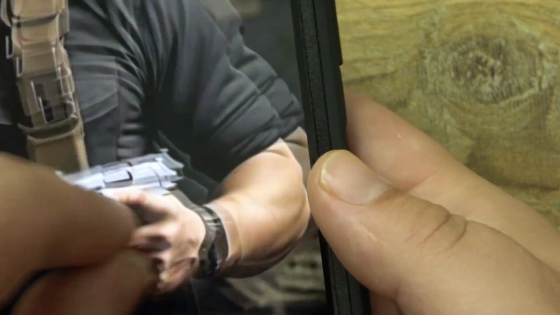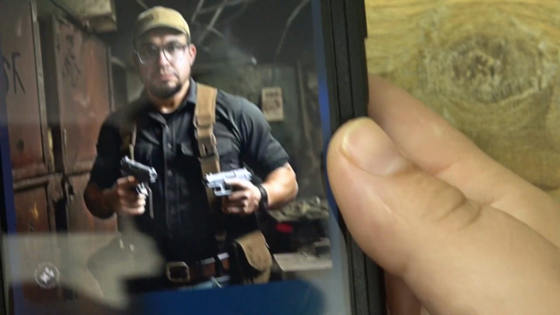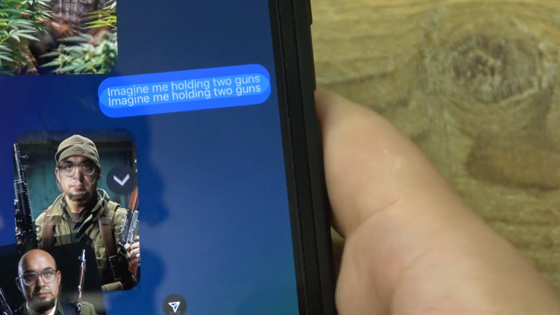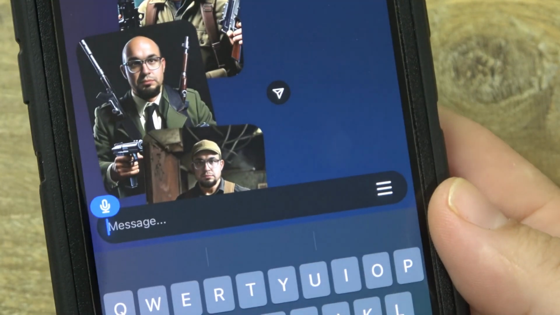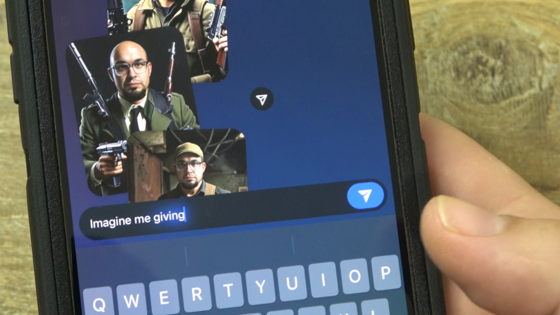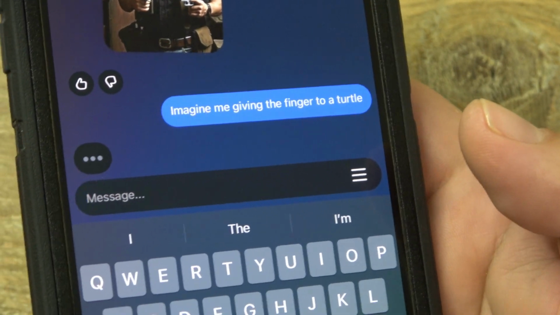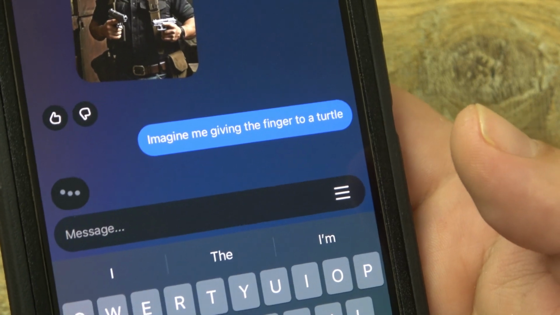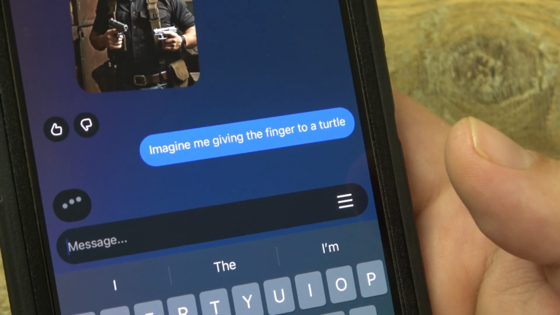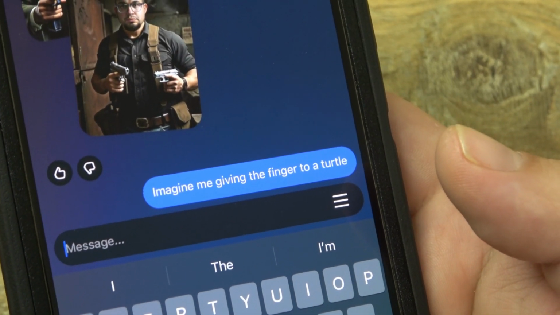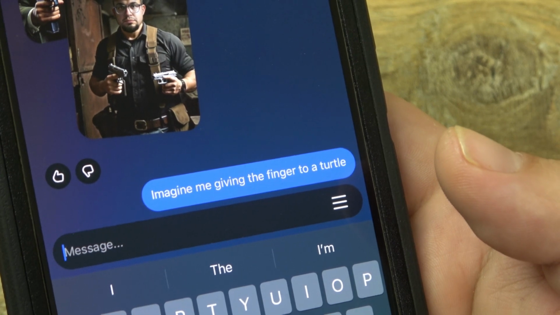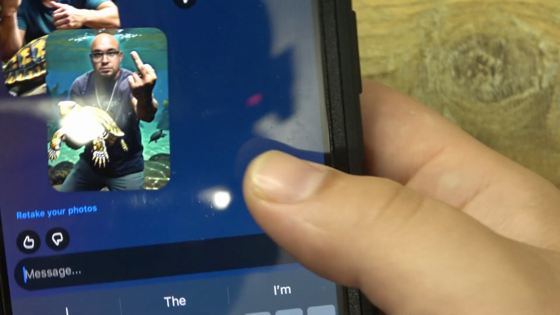Yeah, so you know what I'm saying, right? Let's see. Imagine me giving the finger to a turtle. See if they come up with that. This is just fun. You can sit there for hours and hours just thinking of stupid random stuff. Sometimes the pictures come out good, sometimes they don't. But it is amazing.